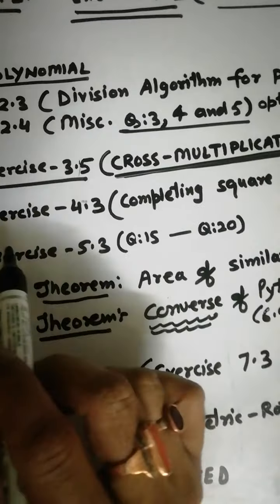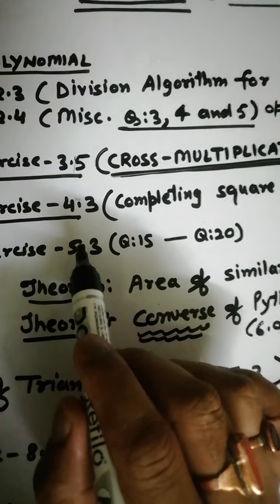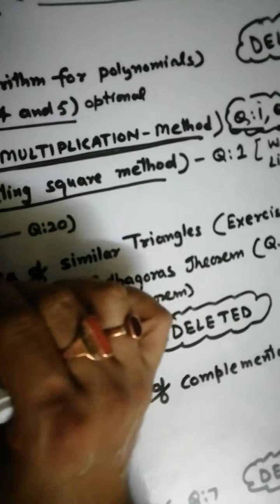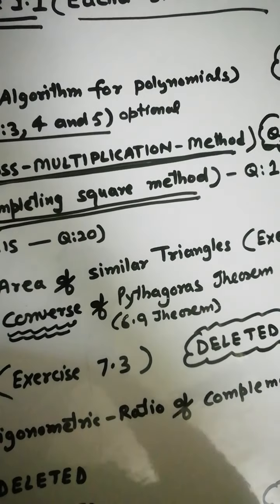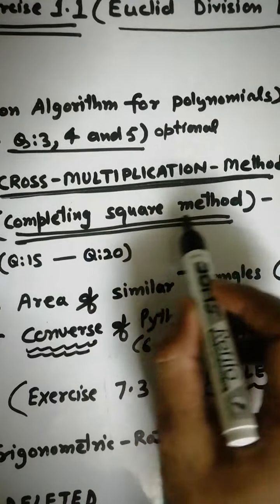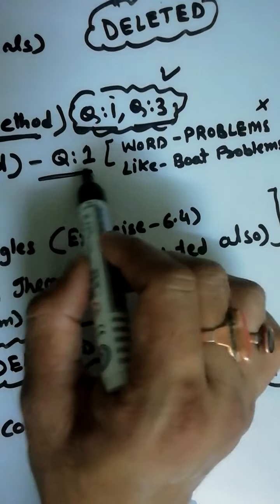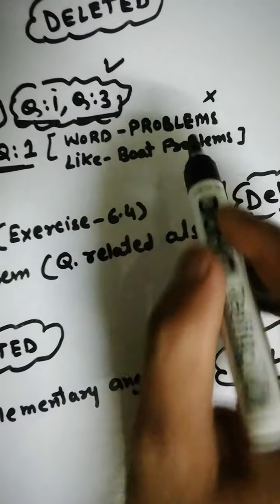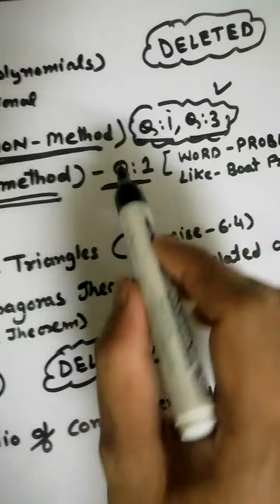And chapter 4, exercise 4.3, the question based upon the completing square method, means we have no need to do the completing square method. That is, in quadratic equations you have no need to go through the completing square technique. So completing square method in exercise 4.3, question number 1, and also word problems like board problems, they are not coming this year, so you have no need to prepare this.